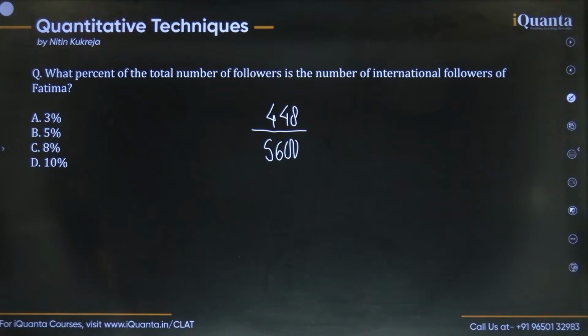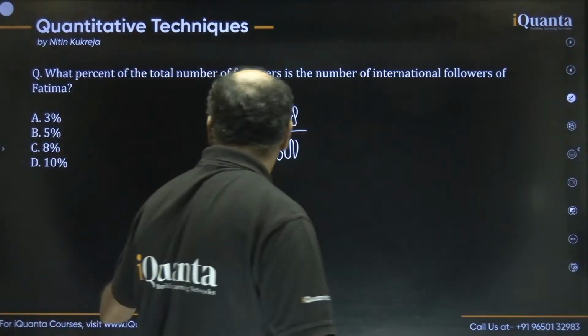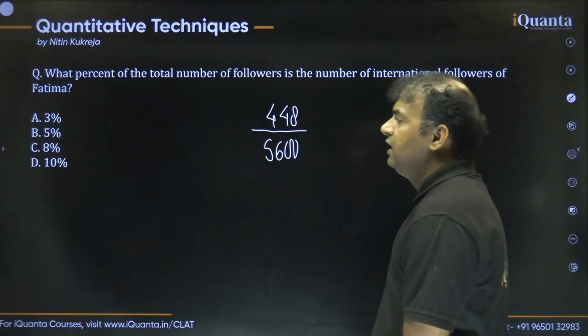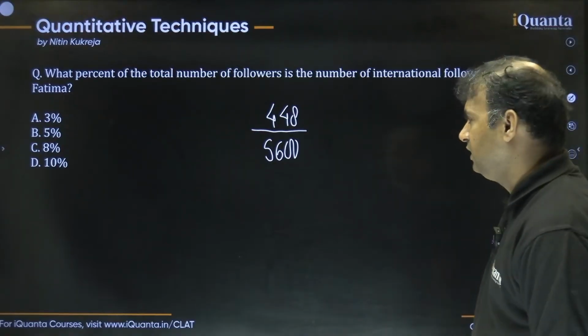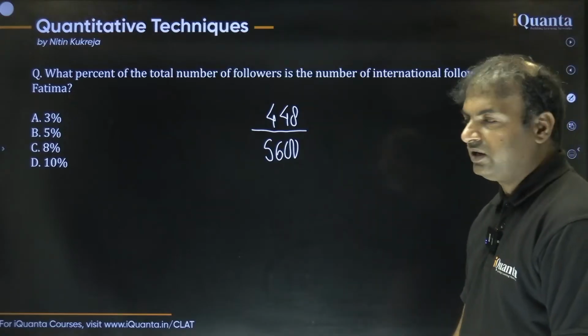Okay, now how do we solve this one? Guys, this is a question of percentages, right? Look at the options we have: 3, 5, 8 and 10. There are a lot of ways of doing this, by the way. You can simply multiply by 100 if you want, or you can also do the option checking.